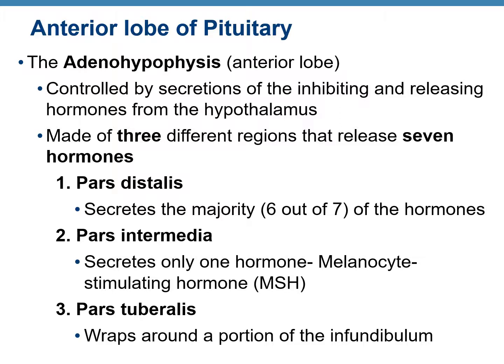The anterior lobe of the pituitary, or the adenohypophysis, is controlled by the inhibiting and releasing hormones that are coming out from the hypothalamus. Adenohypophysis is made up of 3 different regions, and these 3 regions release a total of 7 hormones. The first region is called pars distalis, which secretes 6 out of the 7 hormones. The second one is pars intermedia, that secretes only one hormone, which is melanocyte stimulating hormone. And the third region is pars tuberalis, which does not release any hormone. It simply wraps around the infundibulum.